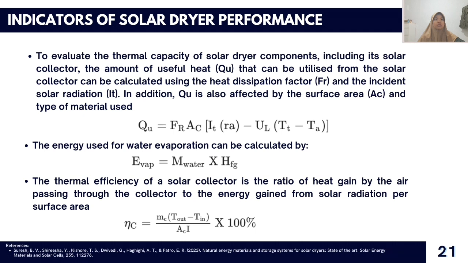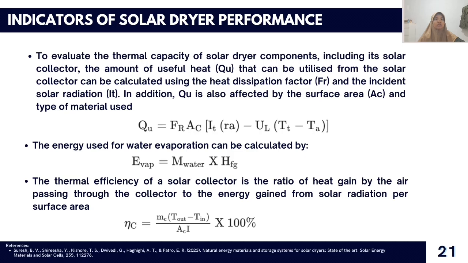And the energy used for water evaporation can be calculated as the energy of evaporation equals water mass times enthalpy.